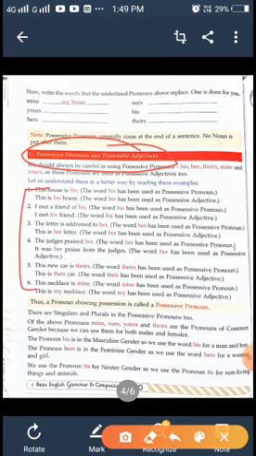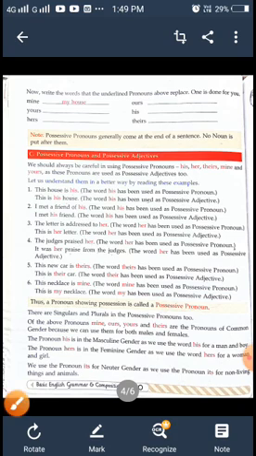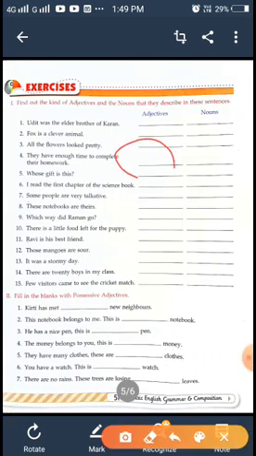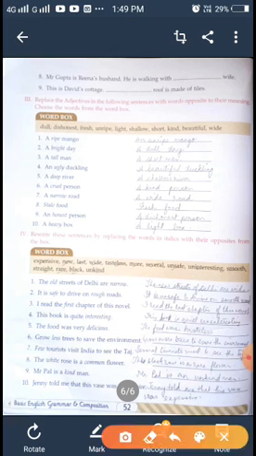So here some sentences are given. We can find out the possessive pronoun and possessive adjective. Okay. So students, I think you have understood this chapter, and this is my request to all of you. You will feel it by yourself, and this one also. If you have any doubt, please listen to the video again and again and try to do this exercise by yourself. And this one is already done and it is easy for you.